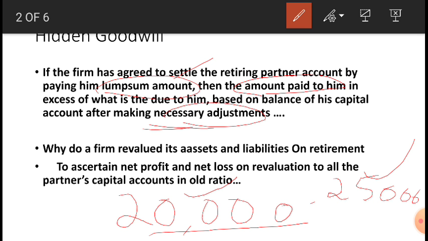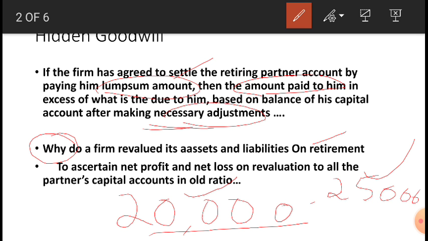That is, why a business firm has to revalue its assets and liabilities on retirement. See, always we have solved 12 marks problems on retirement. The first account we solve is the revaluation account. In the revaluation account what we do is see the value of assets and liabilities, whether it has increased or decreased, how much is the PDF, all that we see. So why is it done?